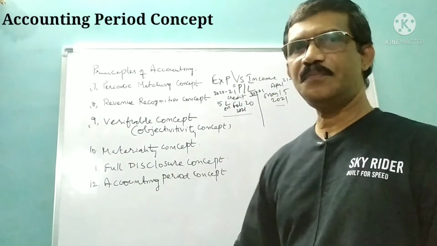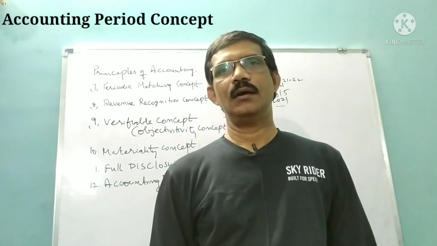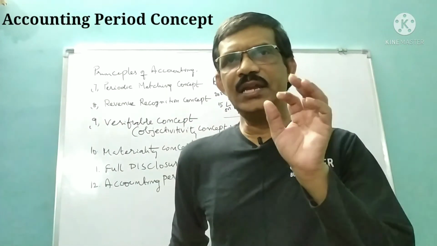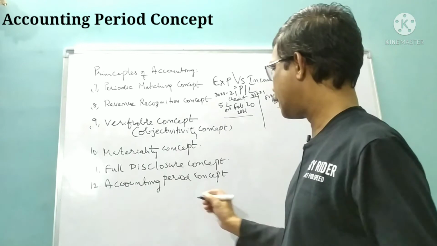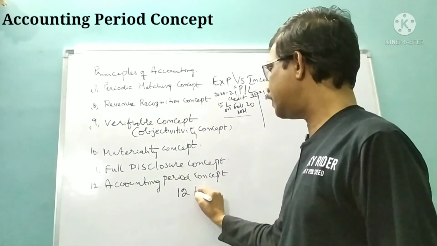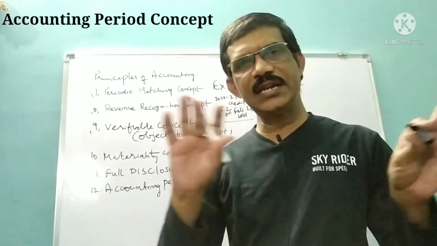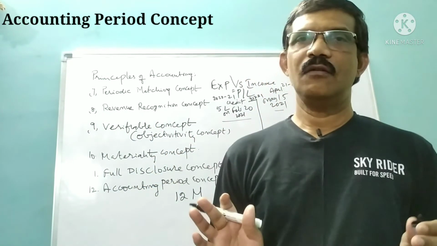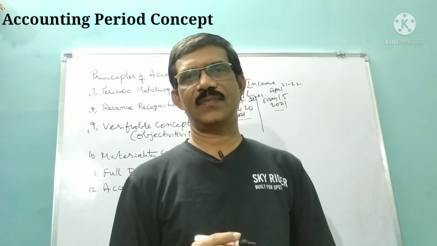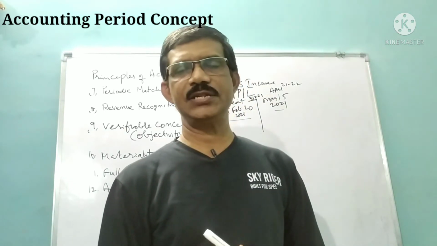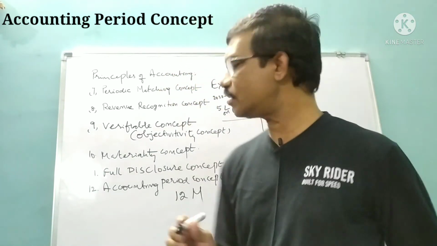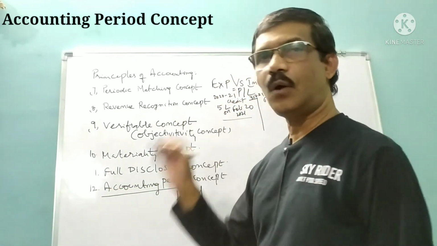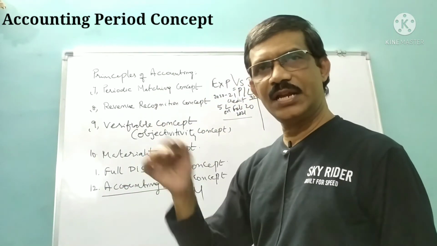Next, accounting period concept. Accounting period is considered as any 12 months period. Any 12 months period is normally considered as accounting period. But for the convenience of business organizations, normally we use our financial year as accounting period or accounting year.